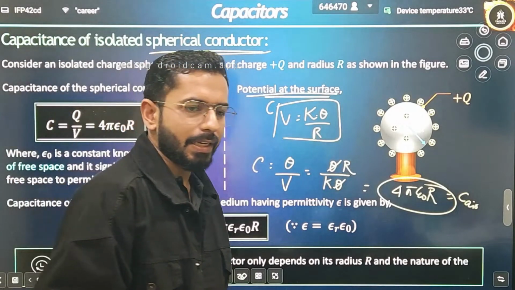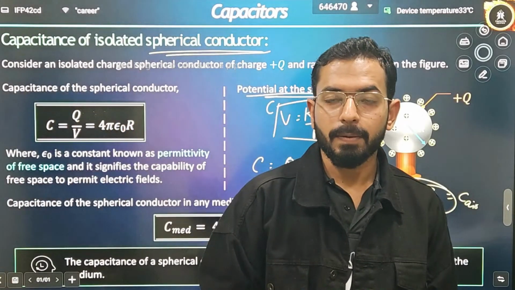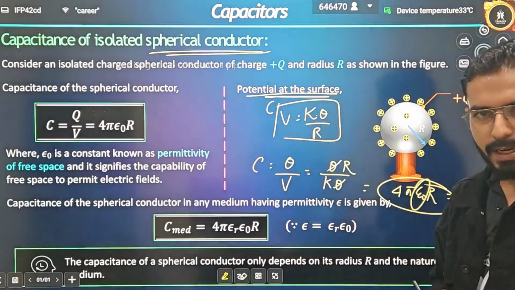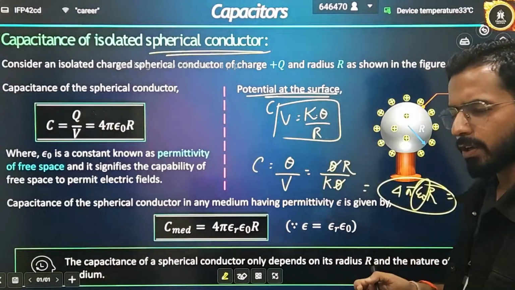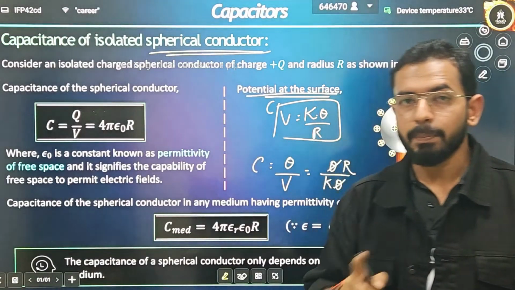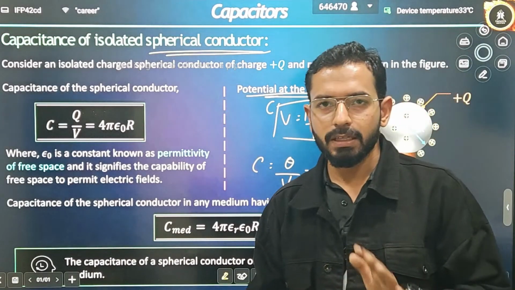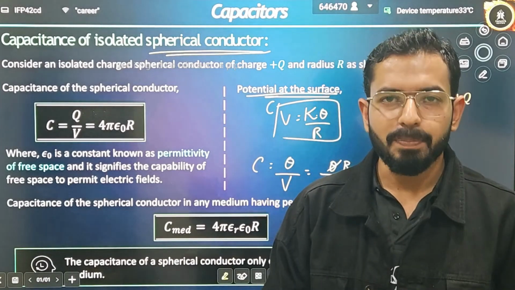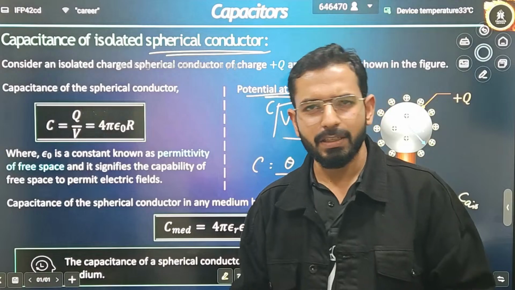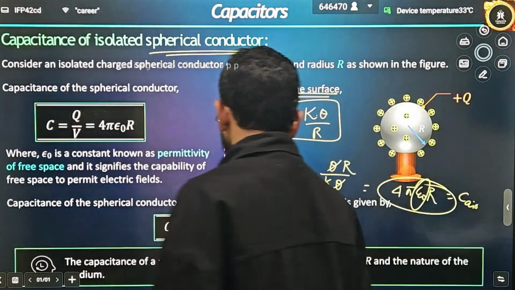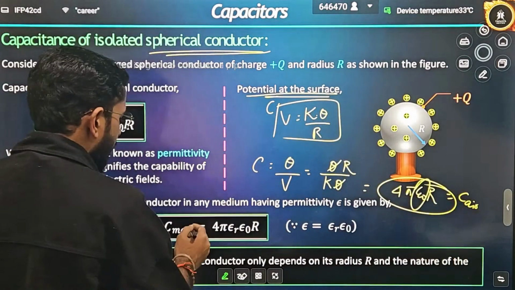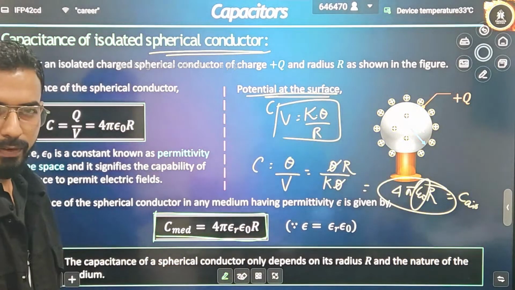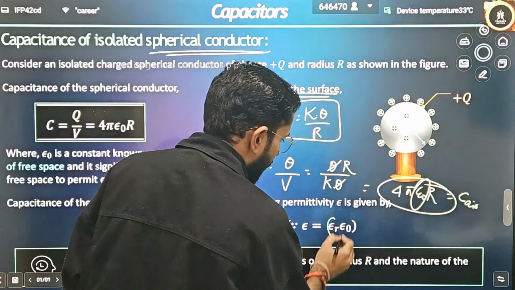And if you are taking it in a medium, students, what will happen? Who is defining the medium? Epsilon naught. Remember, for Coulomb force in a medium, I told you nothing changes; just multiply by the epsilon r term, the relative permittivity, with epsilon naught, and you will get your final result. So if you have to calculate capacitance in a medium, they will always give you a relative permittivity also.